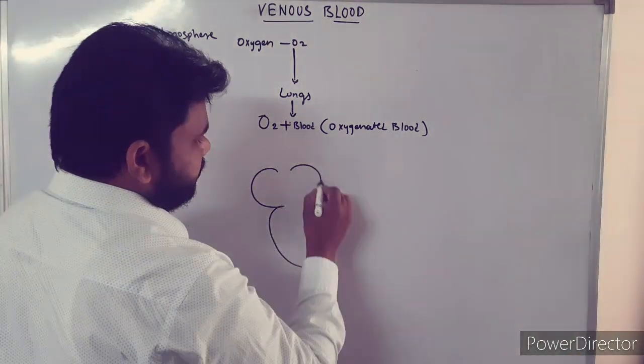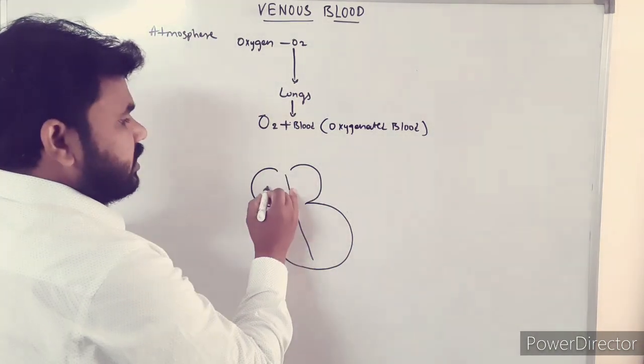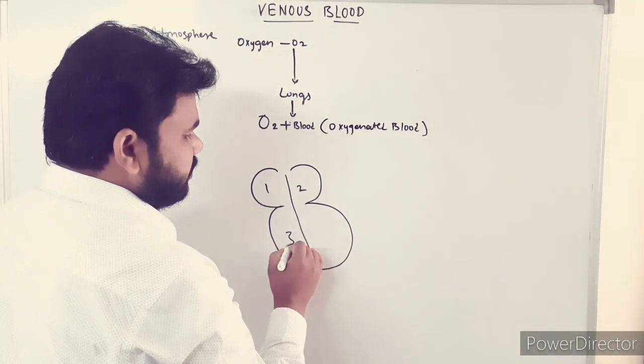Right, now about the heart. The heart has 4 chambers.